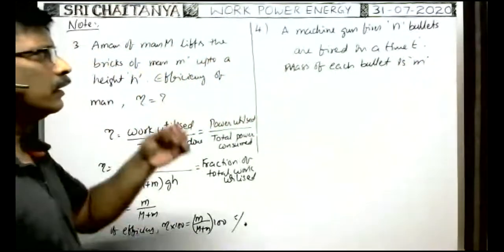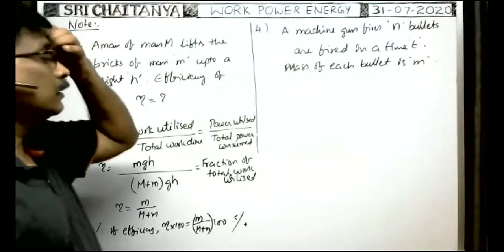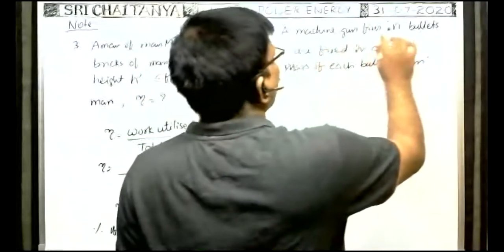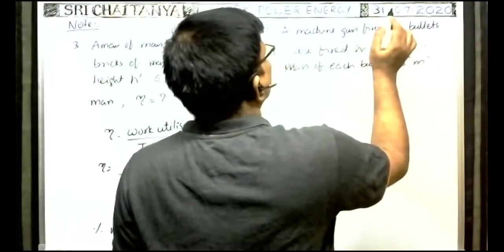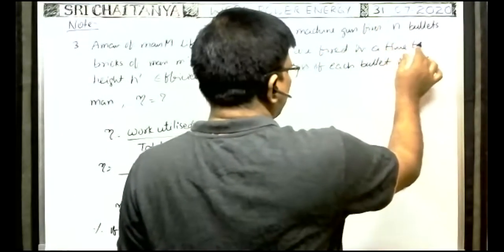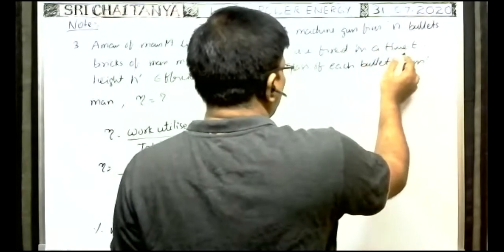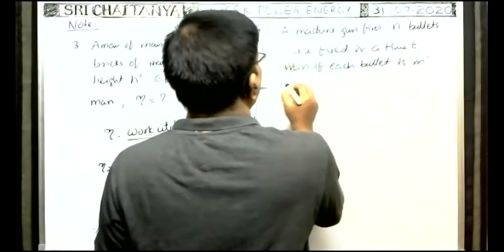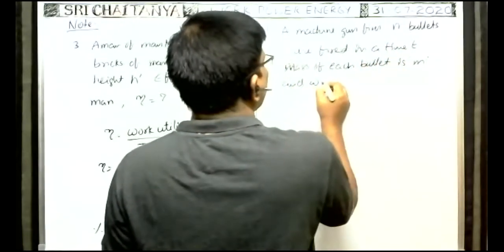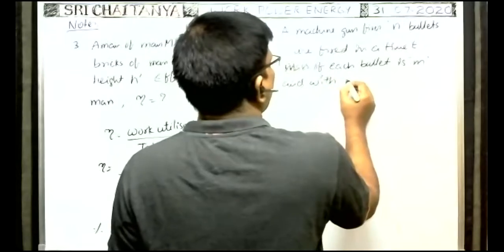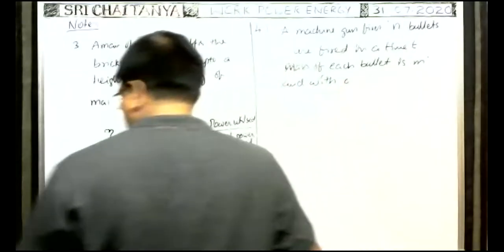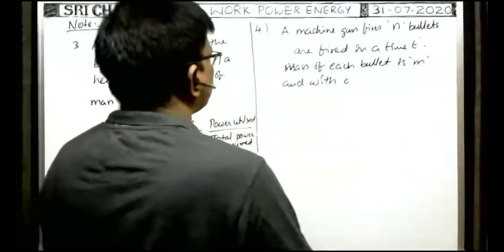Okay. Then, a machine gun fires n bullets in a time t. Mass of each bullet is m, and the velocity with which each bullet comes out is v.